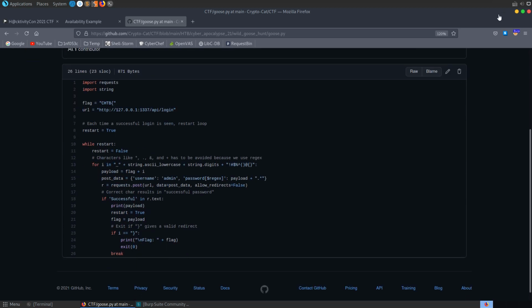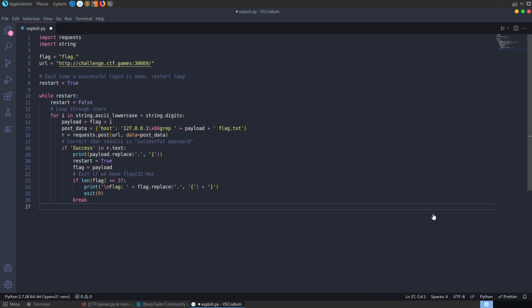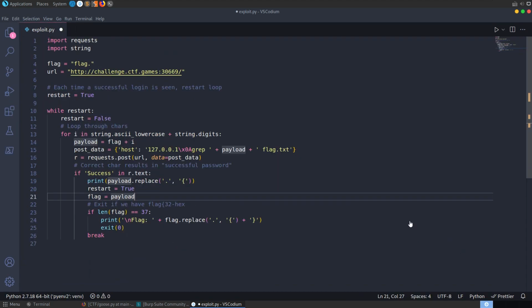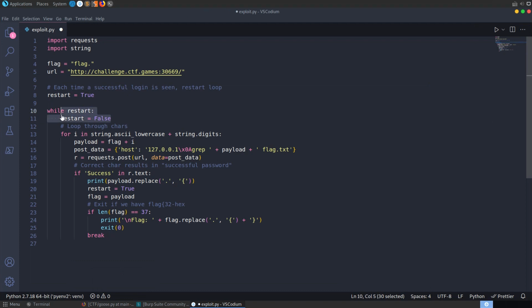So I basically took a copy of the script and then modified it slightly. So let me just copy over the script. Okay, so this is the script that we have here, and we've got the address in at the top. We're starting off with our flag dot because we know that it's going to begin with flag and the curly brace, but we can't submit the curly brace because of the encoding. And just as in this example here, we're just looping through, and we're going to restart each time we find a correct character. We only need to deal with ASCII, lowercase, and digits in this case because it's going to be a 32 hexadecimal character flag, as we've seen in the previous ones.